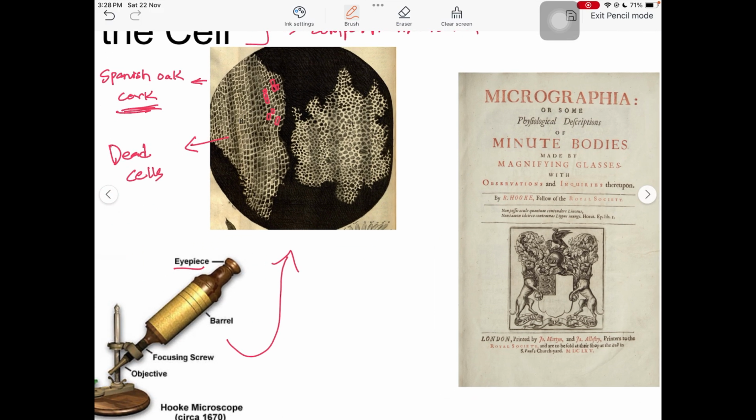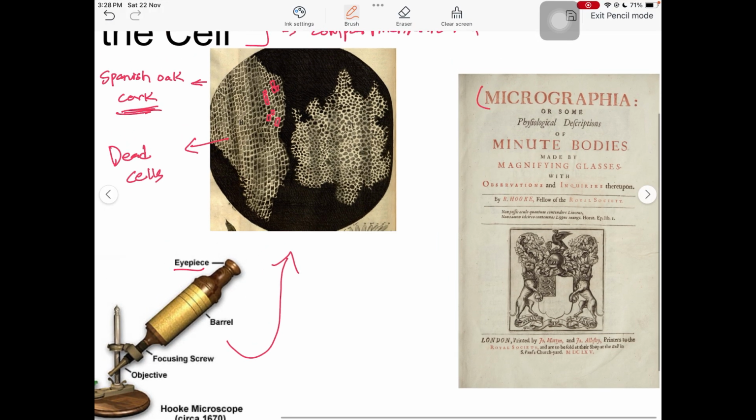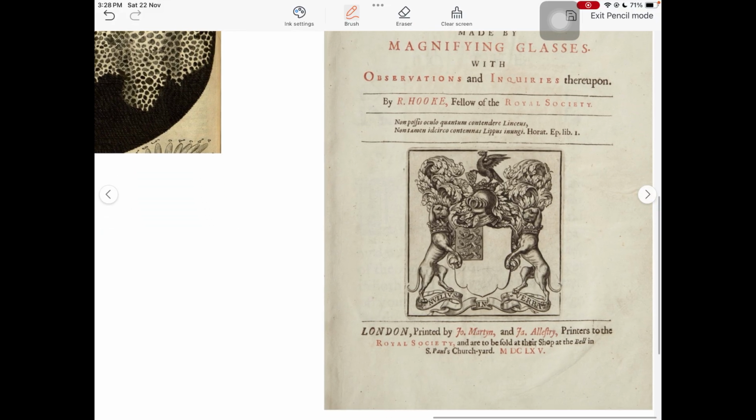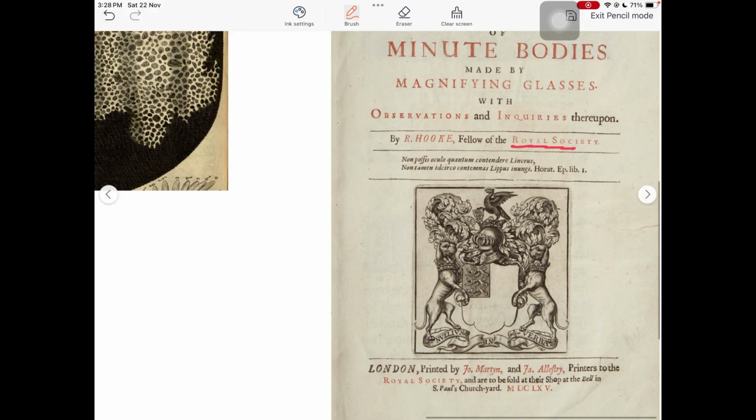After seeing this, he finally published his data in a book called Micrographia, or some physiological description of minute bodies made by magnifying glass with observation and inquiry thereupon. It was published by the Royal Society.